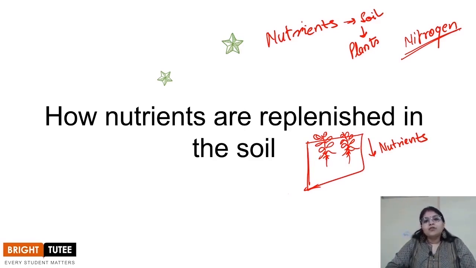When we think about the plants which we do not fertilize, or the plants which do not need fertilizers, how do they survive, right? So how do they obtain the nitrogen that they require for their growth? So naturally the nitrogen is present in the atmosphere in the gas form.